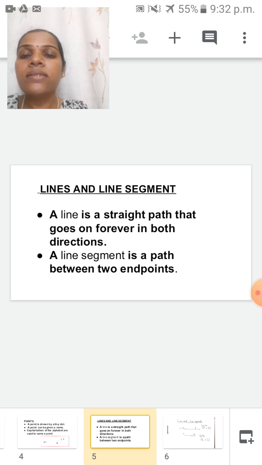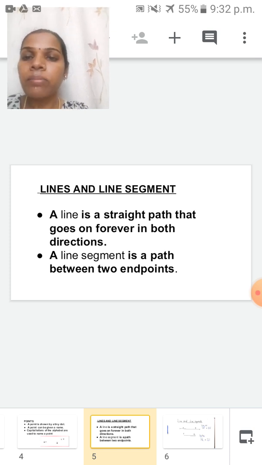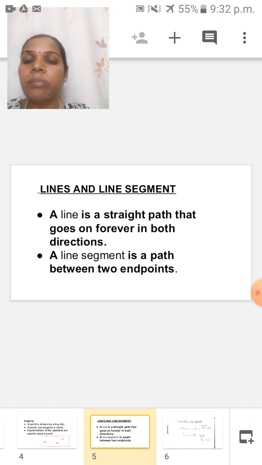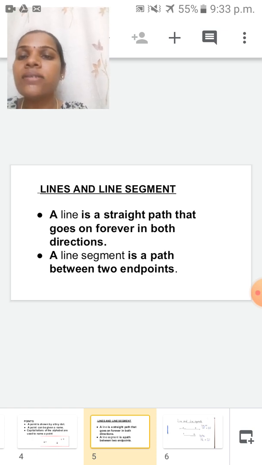Next one is line segment. What is the definition of line segment? A line segment is a path between two endpoints. The distance between the two endpoints, if you are joining the two endpoints with a line, that is called a line segment.